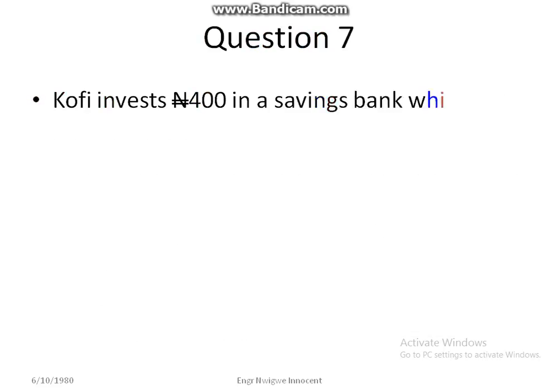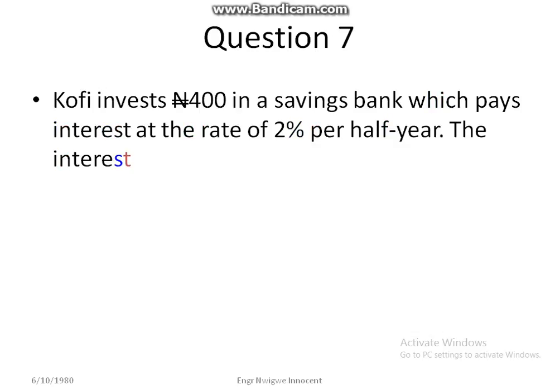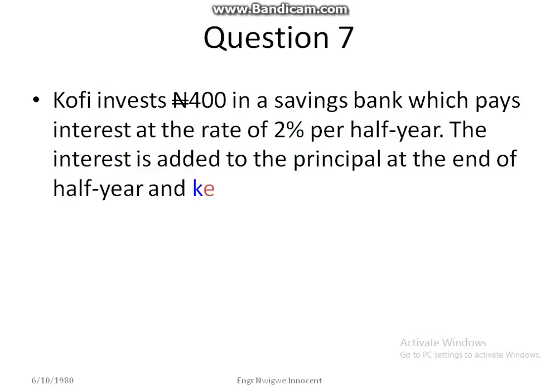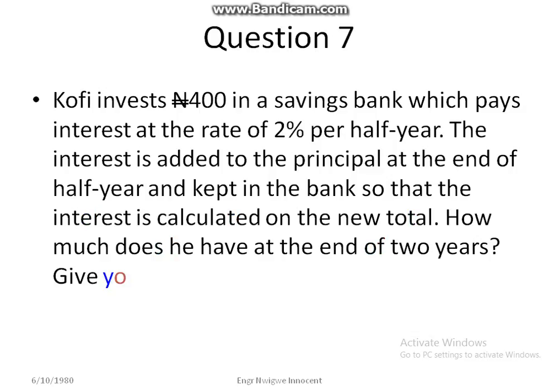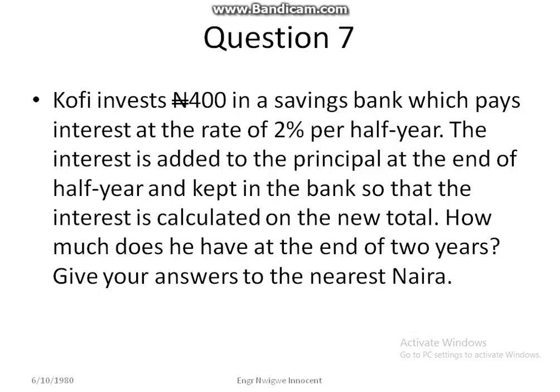Question 7. Kofi invests 400 naira in a savings bank which pays interest at the rate of 2% per half year. The interest is added to the principal at the end of each half year and kept in the bank so that the interest is calculated on the new total. How much did he have at the end of the 2 years? Give your answer to the nearest naira.